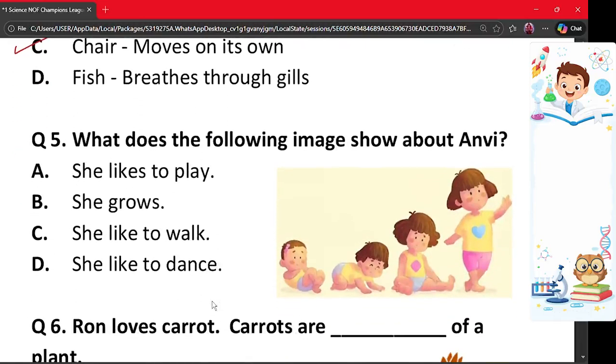Our next question is question number 5. What does the following image show about Avni? So here is this image. Option A says she likes to play. Option B says she grows. C says she likes to walk. And D says she likes to dance. The correct answer is option B. The picture shows Avni growing taller over time. Growth is an important feature of living beings. Therefore, the image shows that Avni grows, making option B the correct answer.